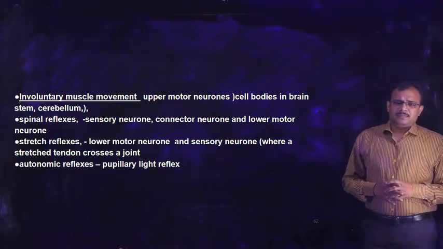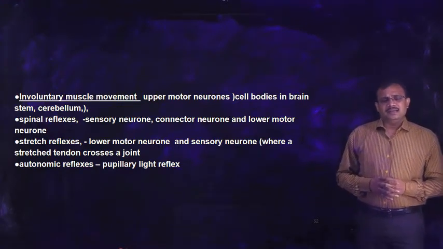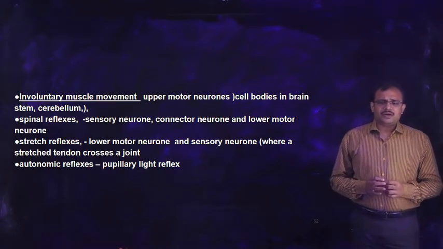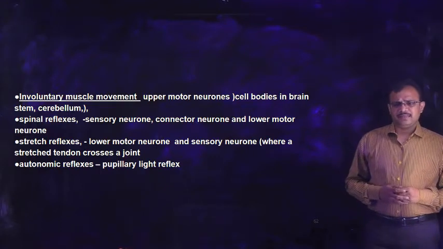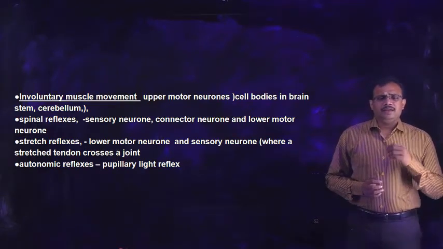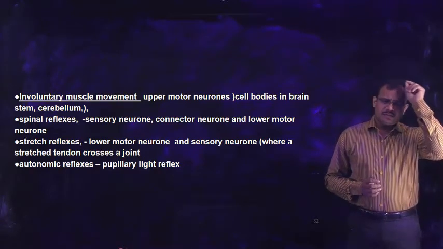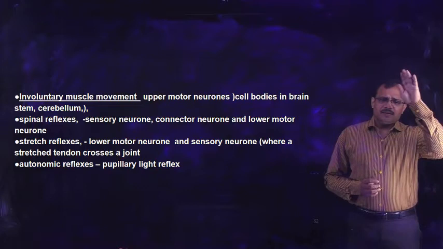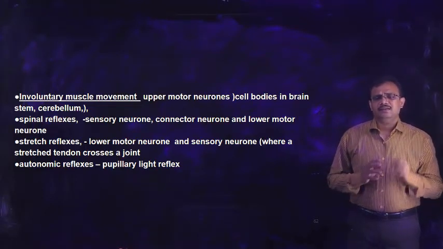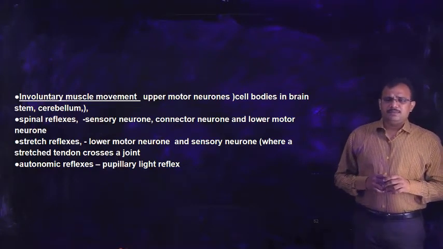Here the upper motor neurons have the cell bodies either in the brain stem or in the cerebellum, whereas in voluntary muscle movement, which we have seen previously, the cell bodies are in the primary motor area of the cerebrum.